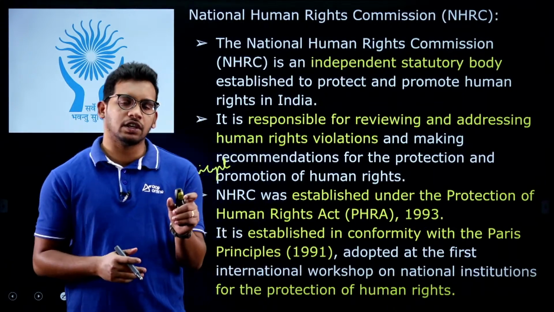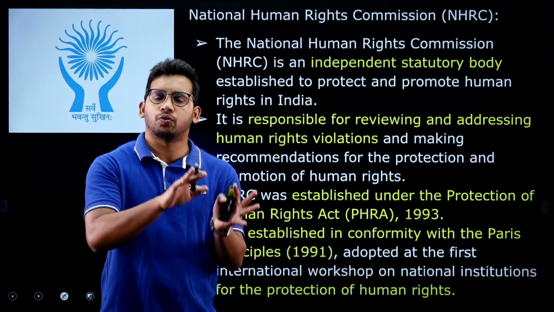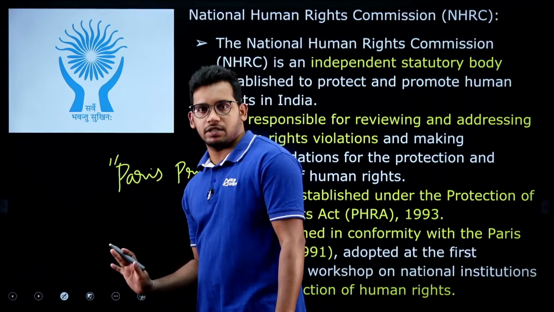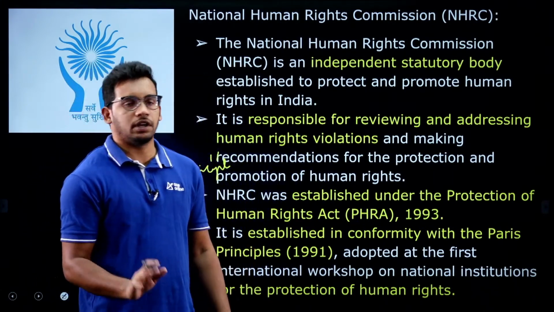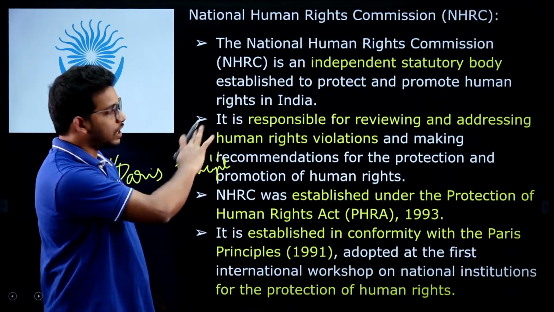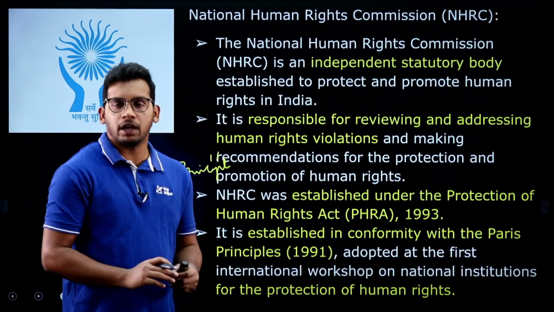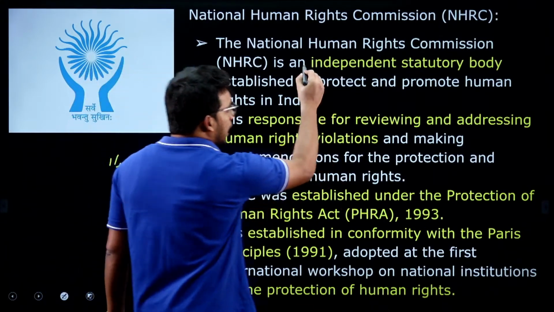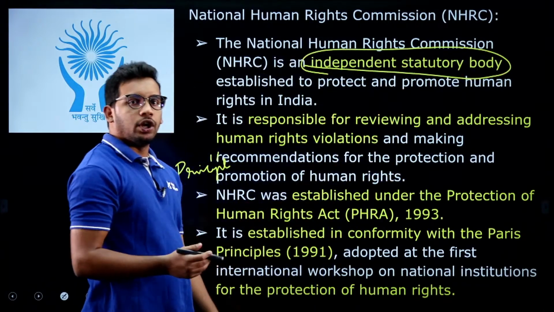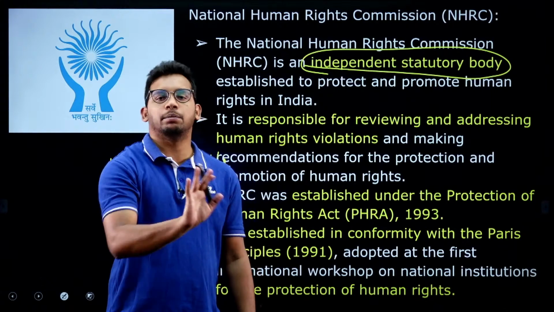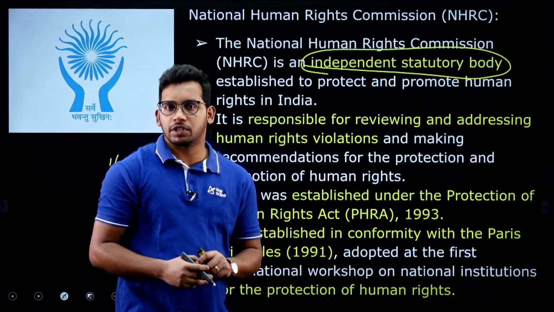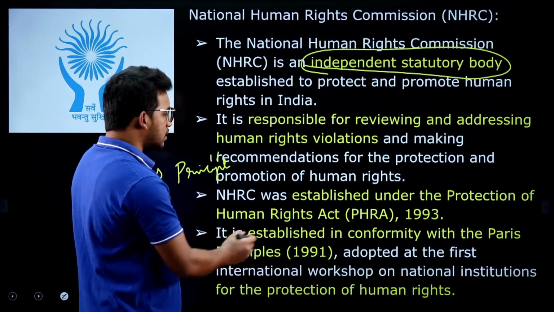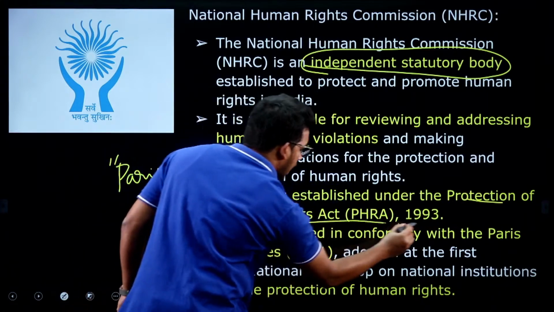It is mandatory for every country to establish its own National Human Rights Commission. It was mandated by the Paris Principles for all the countries, and India established this immediately after the convention. After signing this agreement, India immediately established its own National Human Rights Commission, and it is an independent statutory body. It means no influence from government or from any individuals will impact the working of the National Human Rights Commission, and statutory body means it was established under some law. The law is the Protection of Human Rights Act 1993.